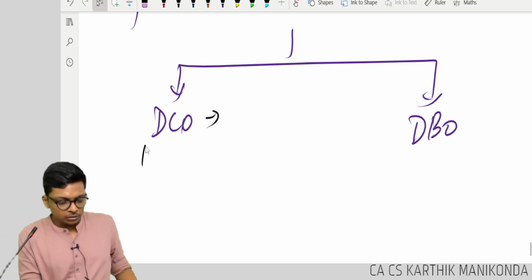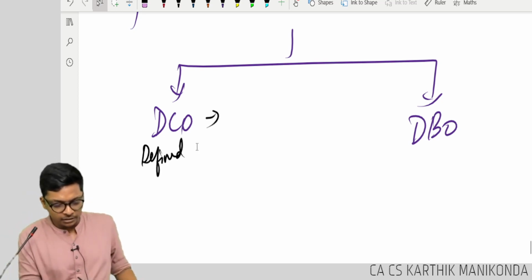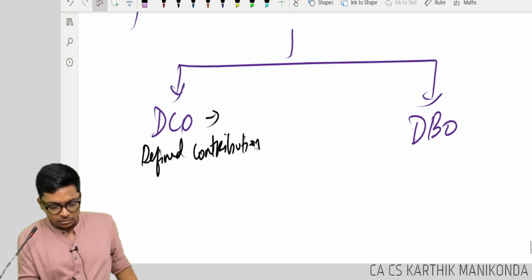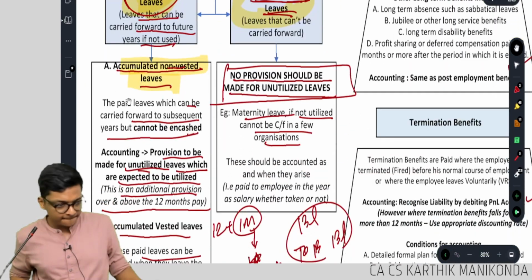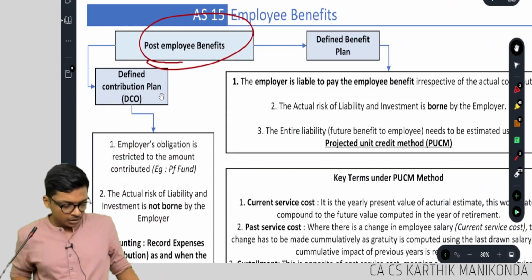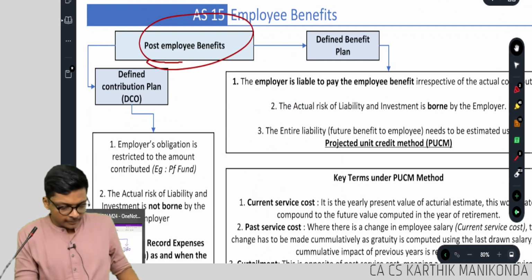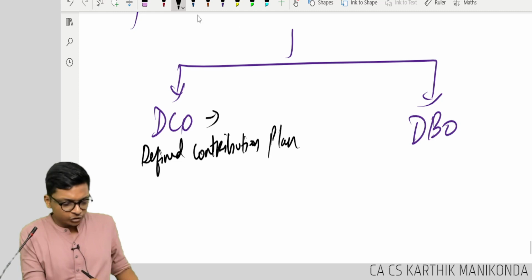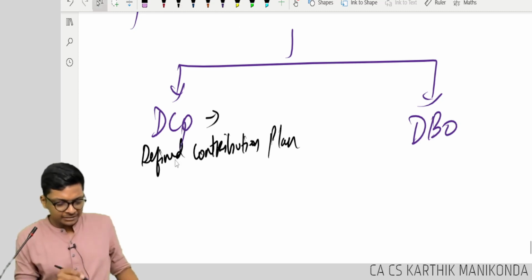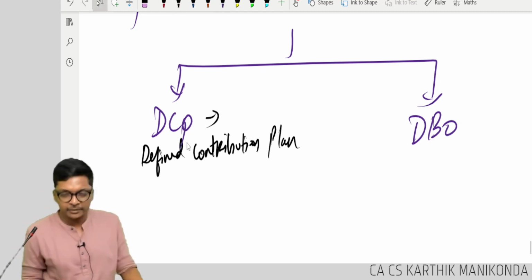DCP is called defined contribution plan. I think we should call it DCP then, but yes, defined contribution plan.